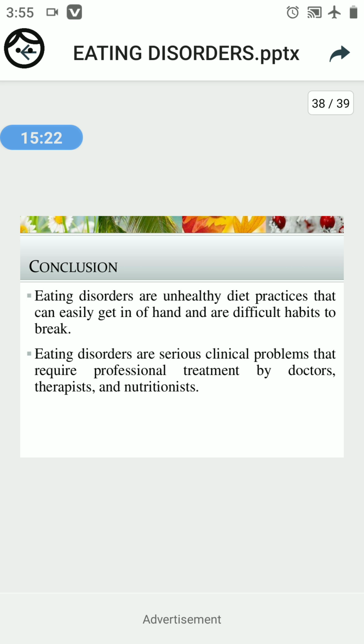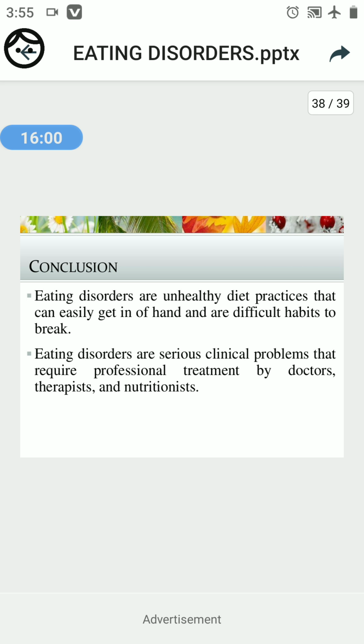Eating disorders like anorexia nervosa and bulimia nervosa are all unhealthy practices that can easily get out of hand and are difficult habits to break. Sometimes if we adjust to these disturbances in eating pattern, it becomes our habit, so it is difficult for us to break this disturbance in our eating behavior.